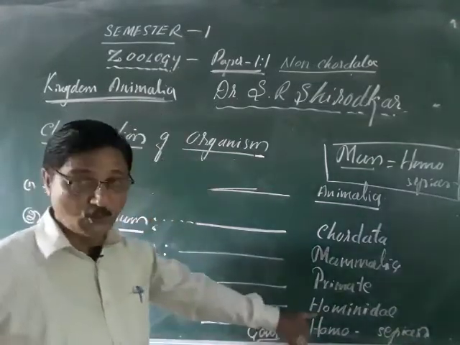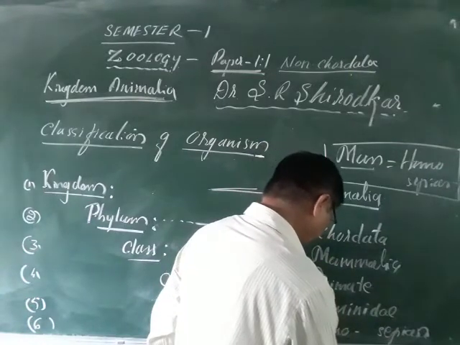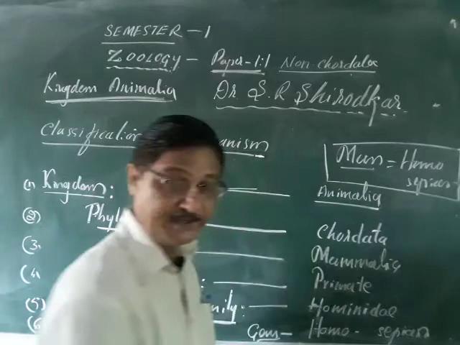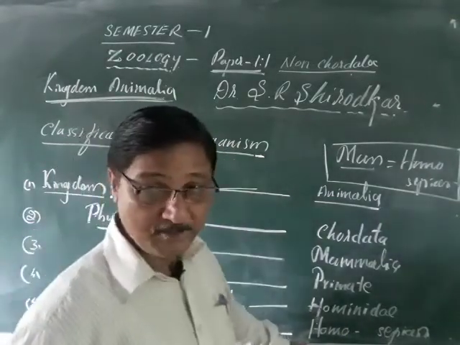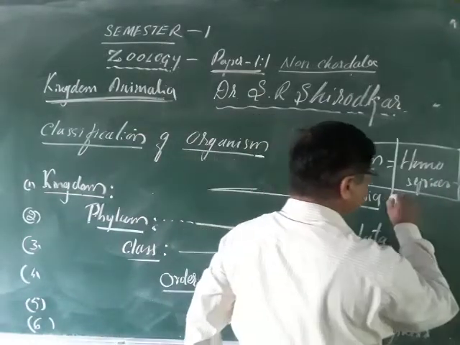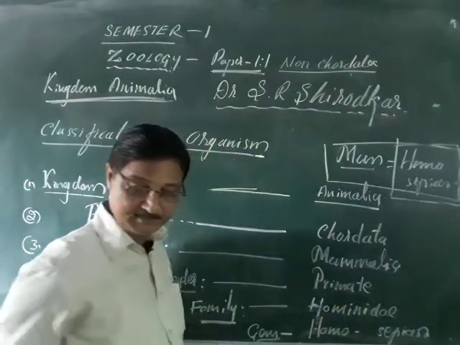And family means Hominidae. Actually he prefers to live in a particular space, and because of that it is called Hominidae. And the genus Homo, species means sapien. So Homo sapien is called the binomial nomenclature of man.